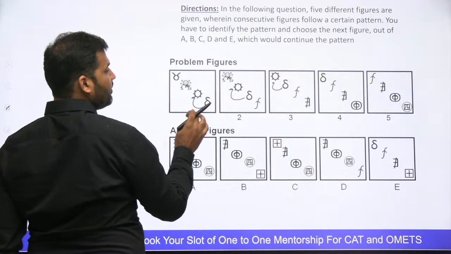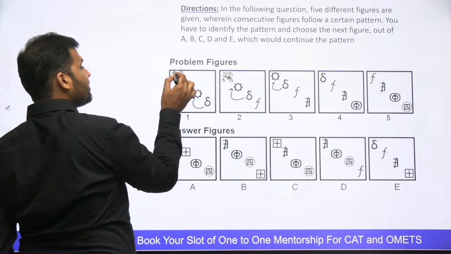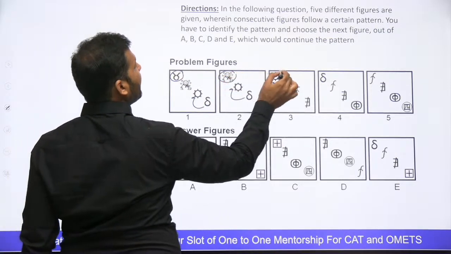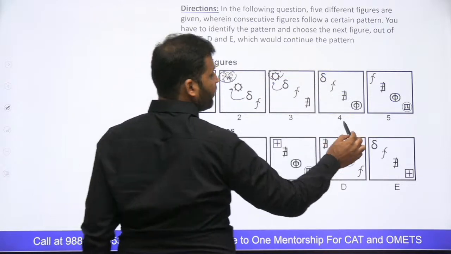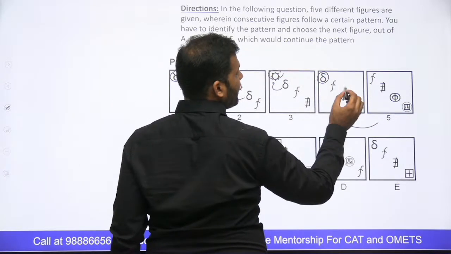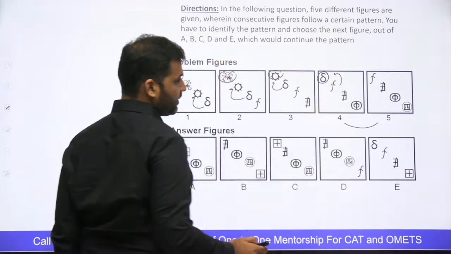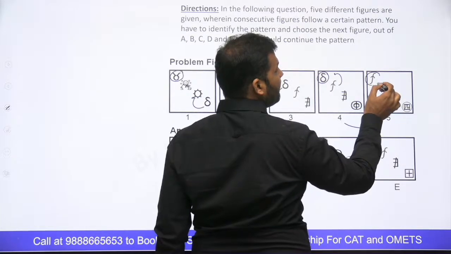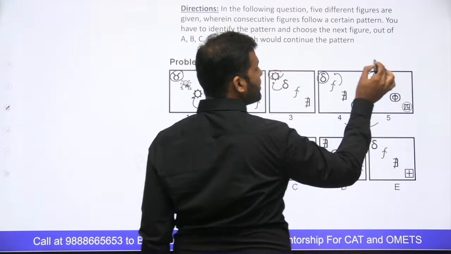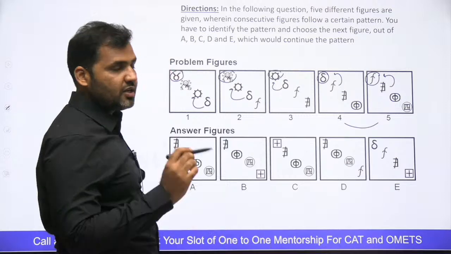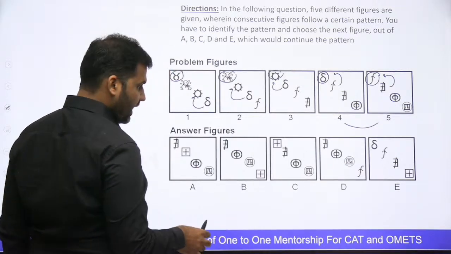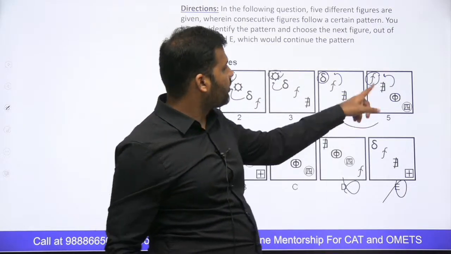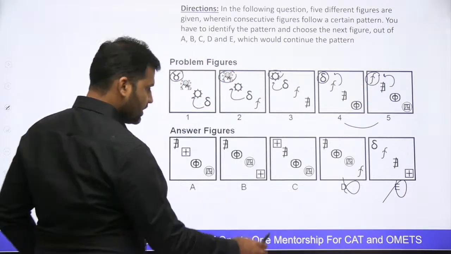And you see that when I'm moving from 1 to 2, जो picture सबसे top corner पे, right? Left hand side पे, that picture is getting eliminated. So can I say 4 से 5 में जाने पे ये eliminate हो जाएगा और F will be positioned over here, right? तो 5 से 6 में अगर मैं जाऊंगा तो F will be eliminated and this will be positioned over here. F नहीं होना चाहिए मेरे फिगर के अंदर, right? F नहीं होना चाहिए, so D and E are straight away eliminated.